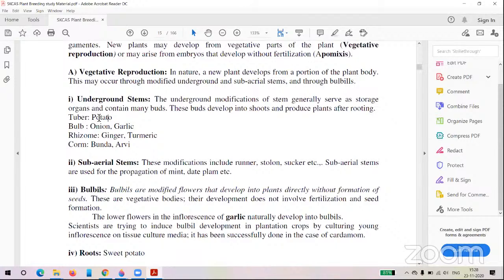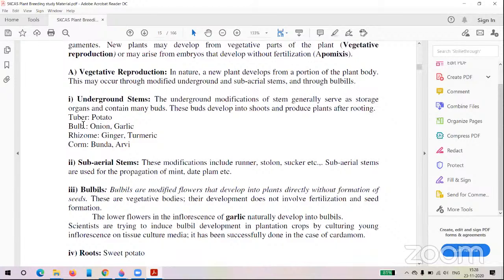But we will see the potato in the soil, like roots. But generally we will pick root. The answer is root, but that one is wrong. The root is wrong, and the right answer is stem. So potato is the modified stem, and the example for the tuber.